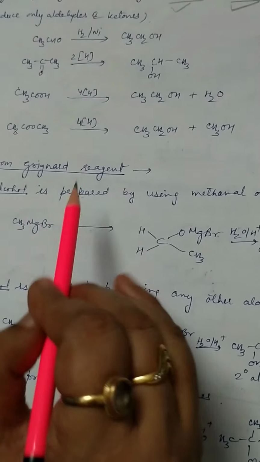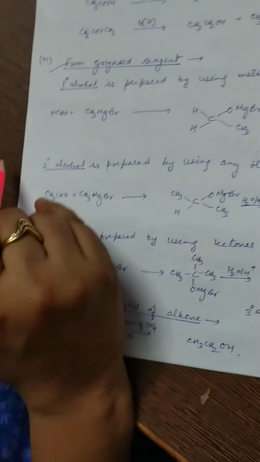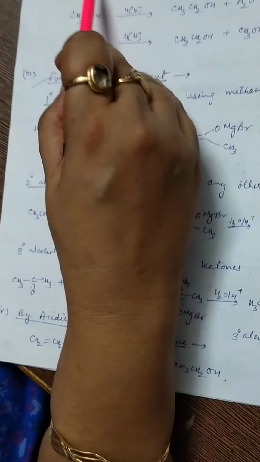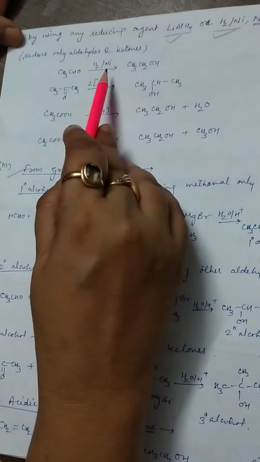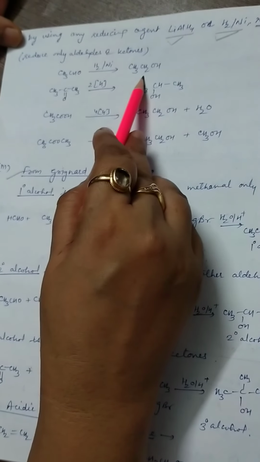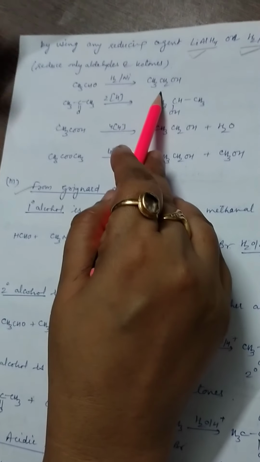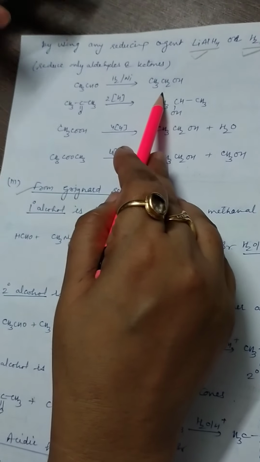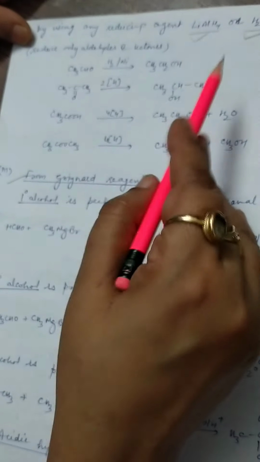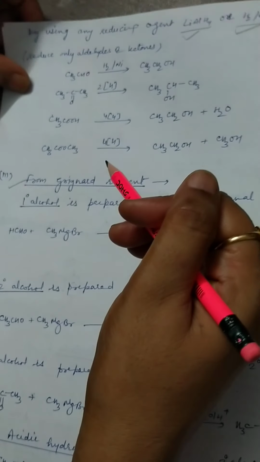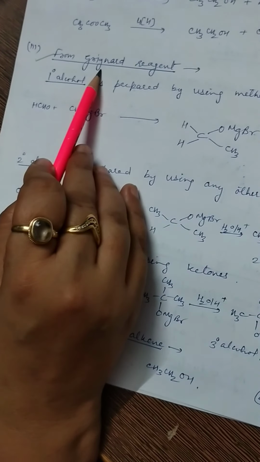The next and very important method is from Grignard reagent. You know, in the reduction process, for example, ethanal is reduced, it converts into ethanol. The alcohol formed contains the same number of carbon atoms. But if we want to prepare a higher alcohol in which the number of carbon atoms is more than the respective aldehyde, then the Grignard reagent is used.